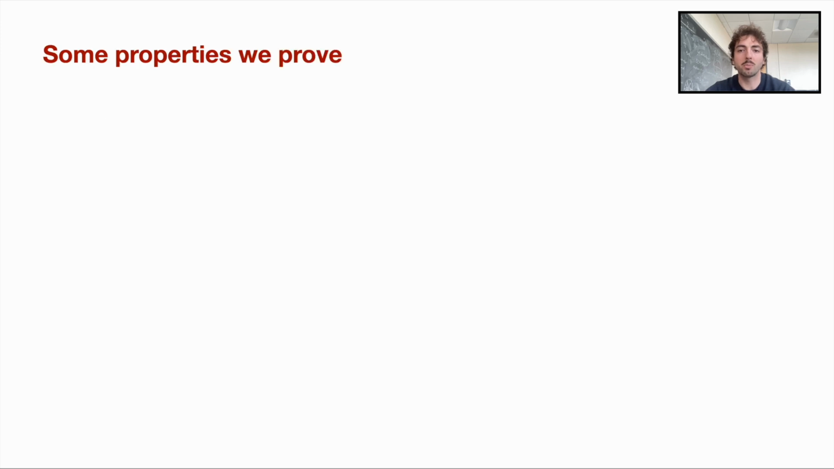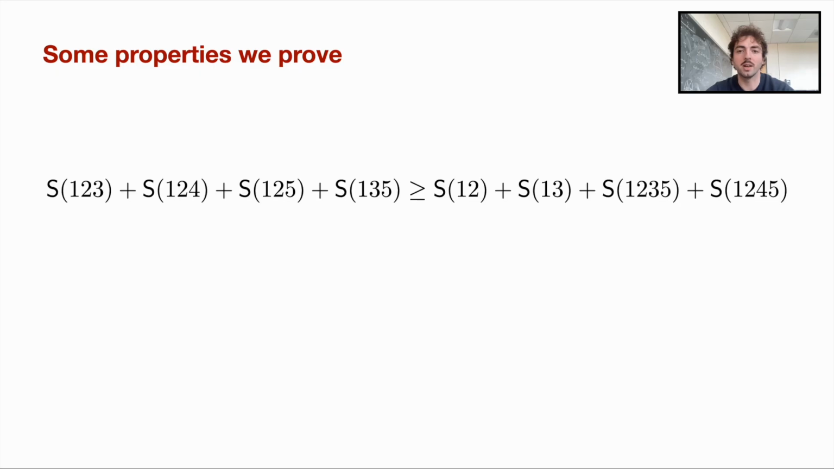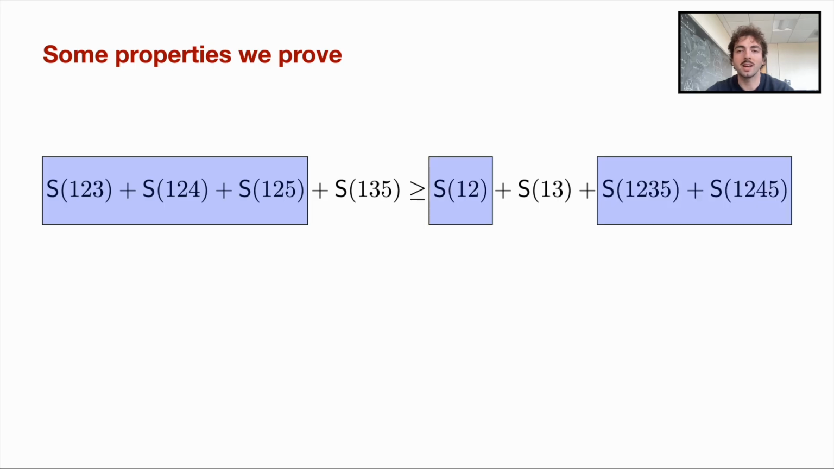To show you some of the properties we present in the paper, we will use the following holographic entropy inequality as an example. Notice that this inequality is centered, since the vertex 1 appears inside every single term. Now, consider a subset of the left-hand side terms, here highlighted in blue. Then, one can find an equally sized subset of the right-hand side terms that contains every vertex at least as many times as in the left. In this example, every vertex appears an equal number of times.